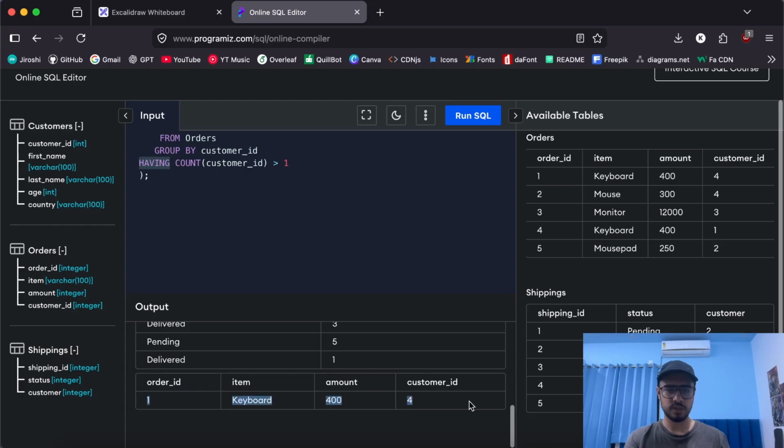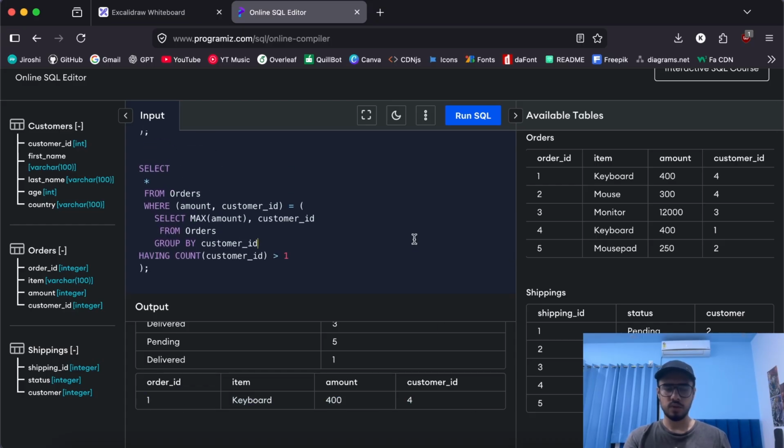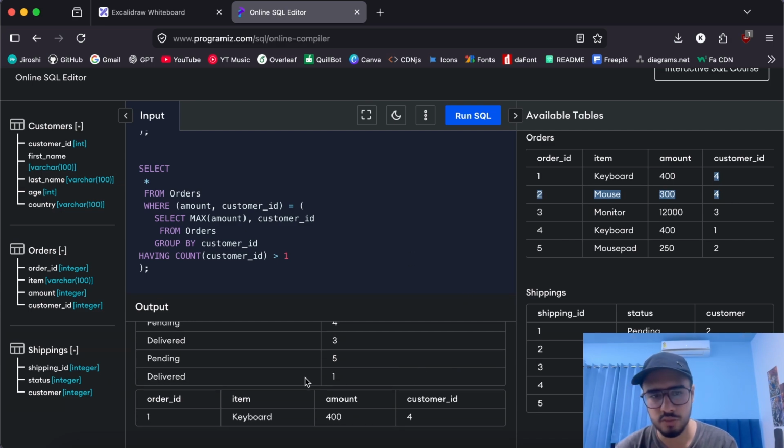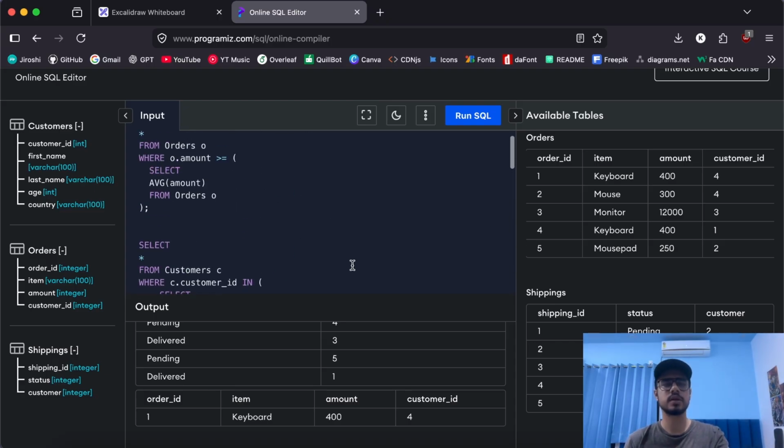So yeah, if I run this particular SQL query, I get this one output. Now here, as you can see, the condition I've set is that the count of customer ID should be greater than 1, and there is only a single customer ID where the count is greater than 1. So we got this particular row with the maximum amount, which is 400 among these two. Now this subquery returns two columns. First is the maximum amount and the customer ID, which gets compared to this amount and customer ID. The focus here should be on the subquery rather than the complications that are present in it. Yeah, so that is all about the basics of subqueries, how to use them, and how they behave in different contexts.